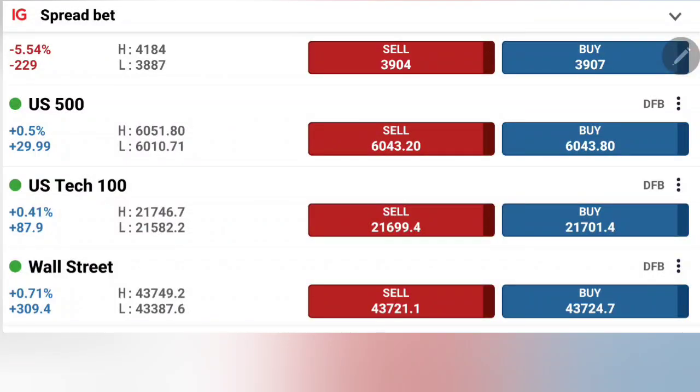S&P 500, Nasdaq and Dow Jones, all three continued on the corrective path, on the retracement path after the sharp drop last week. Can we expect the bearishness to continue today? Can we expect the drop again, or is the reversal in process and we are looking forward to higher highs again? What is going to be our strategy in order to profit trading S&P 500, Nasdaq 100 and Dow Jones today? We're going to see with the help of charts and indicators.